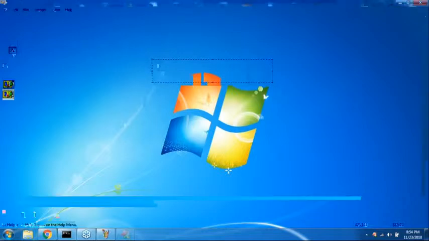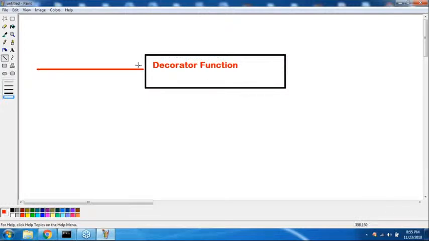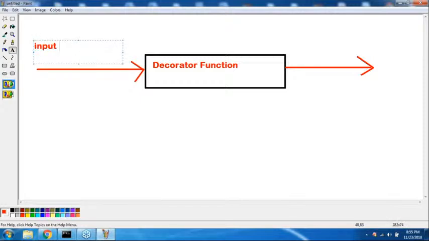So now this decorator function is always going to take some input function as the argument. Are you getting it? It's always going to generate some output function, sir.